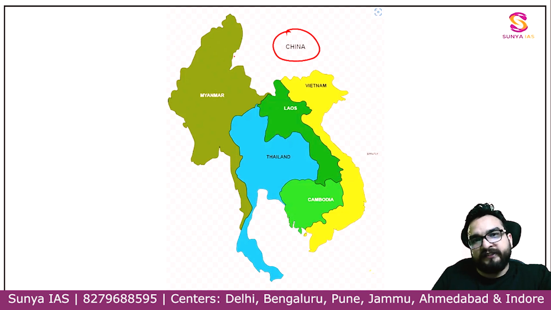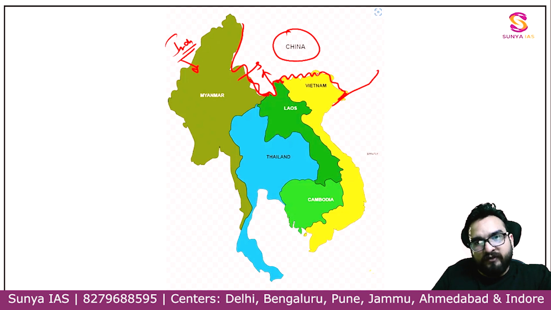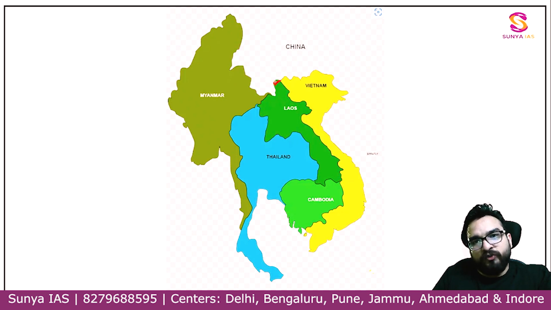Now you have to understand that with India, only Myanmar is touching the border. With China, 3 countries are coming into the picture. First majorly is Myanmar, over here Laos, and then over here Vietnam is coming into the picture, guys. China is touching the border with Myanmar, Laos and Vietnam, Laos to a small portion. So I have Myanmar, then going upward you will see Laos, and in the middle a major country, Thailand, is present over here, guys.